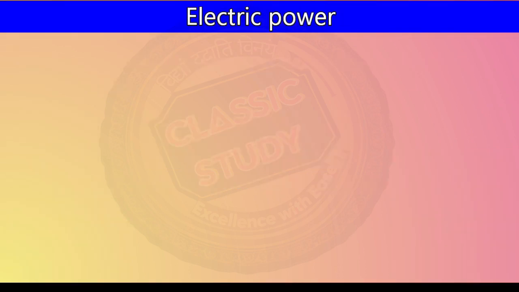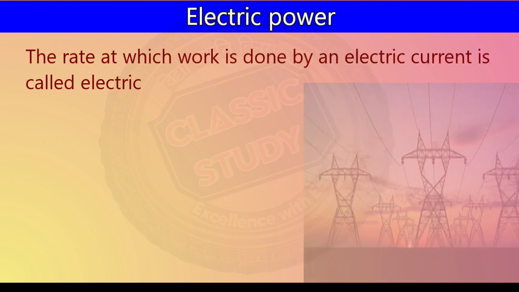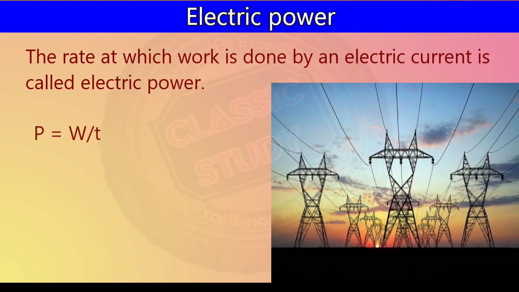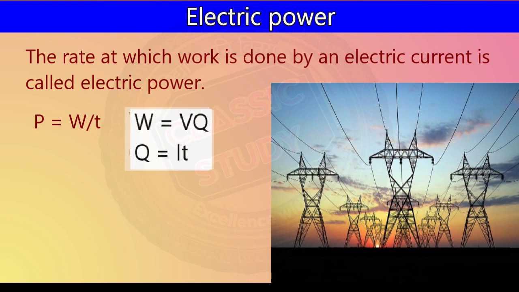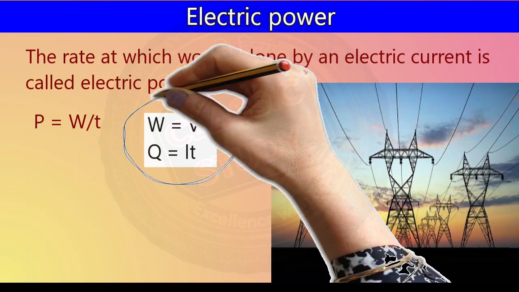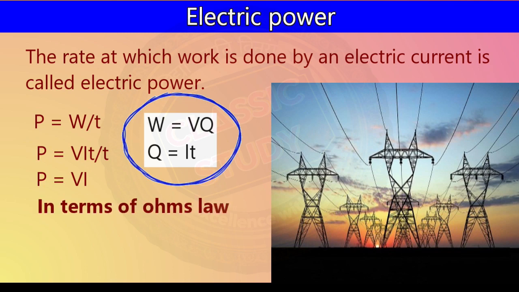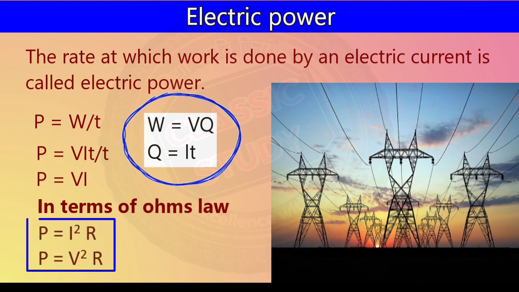Electric power. The rate at which work is done by an electric current is called electric power. So power is equal to work done upon time. We know work done is equal to VIT, so V into Q, and Q is equal to IT, so we can substitute VIT. So power is equal to VIT upon T, or power is equal to V into I. In terms of Ohm's law, if we substitute the value of V and I, we can write power is equal to I square R, or power is equal to V square upon R.